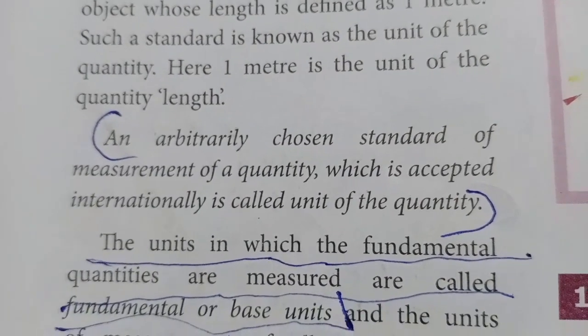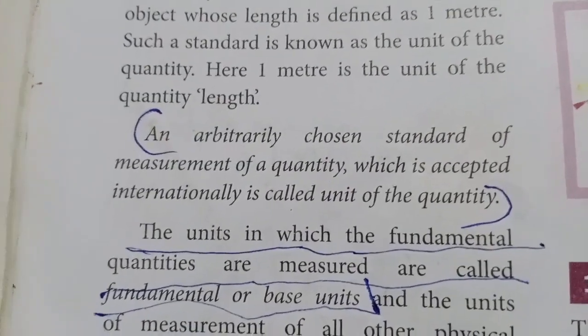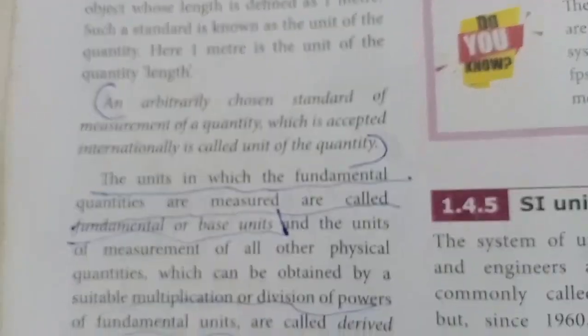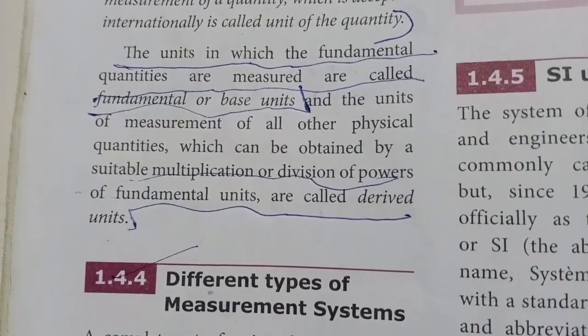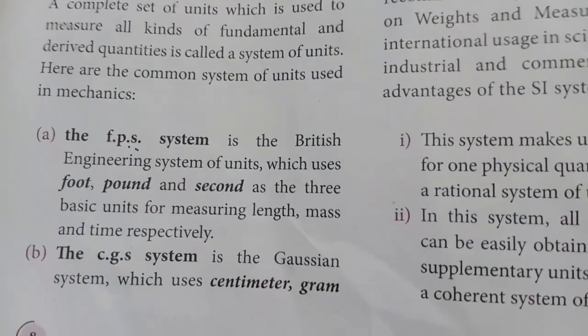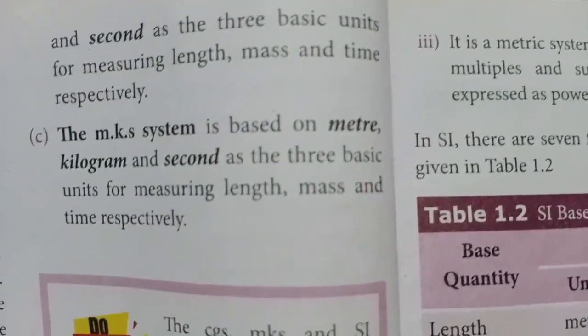An arbitrarily chosen standard of measurement of a quantity, which is accepted internationally, is called the unit of the quantity. You can take a screenshot and study. Then base unit, derived unit, take screenshot and study. Then different types of measurement systems: FPS system, CGS system and MKS system.